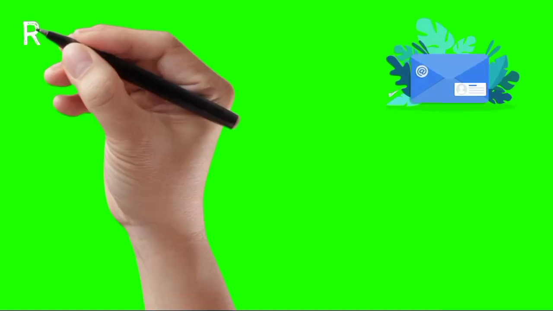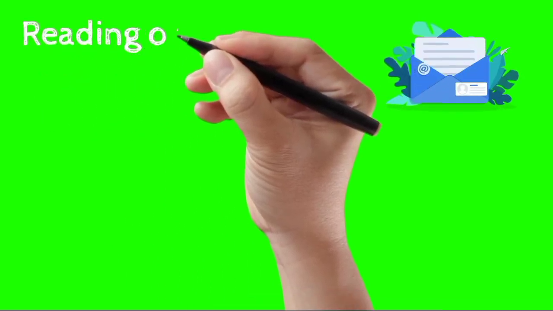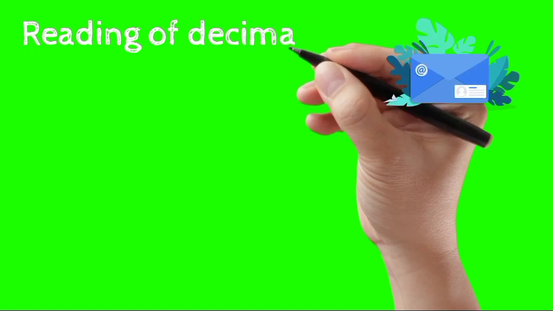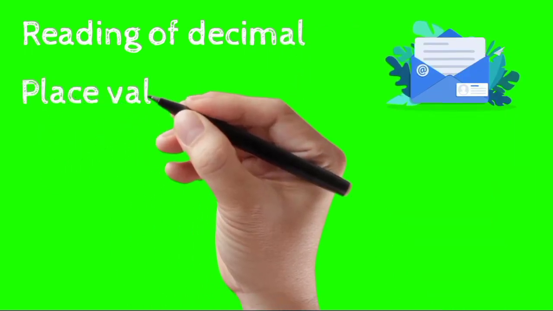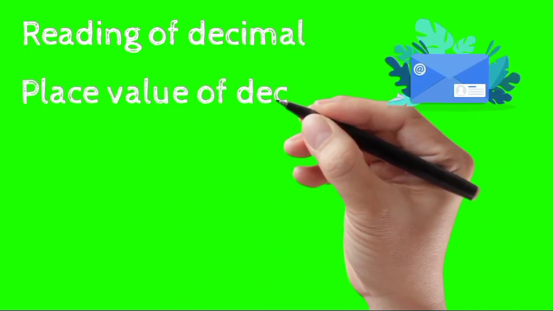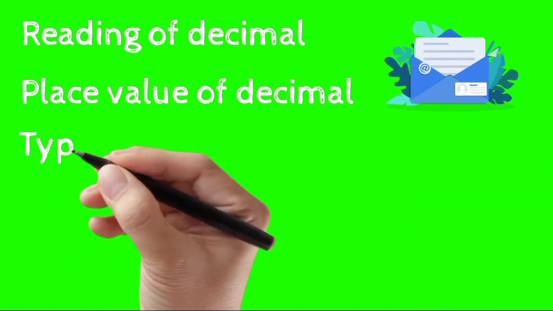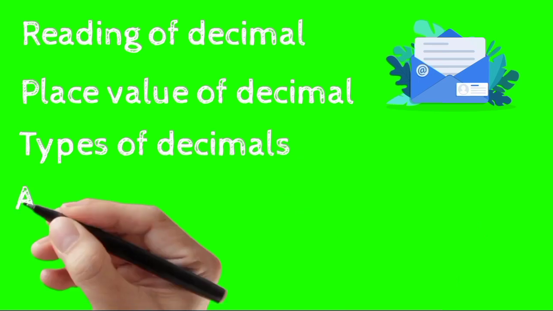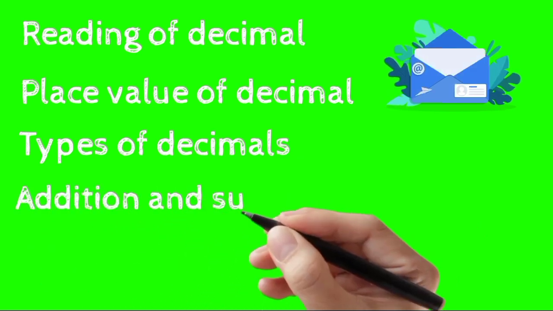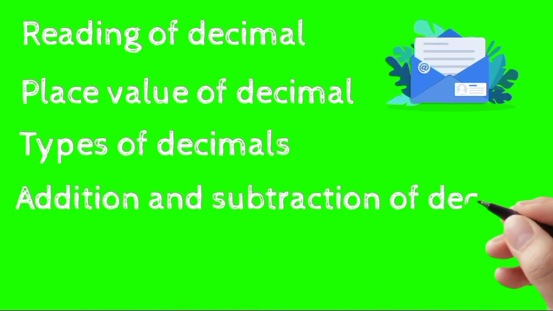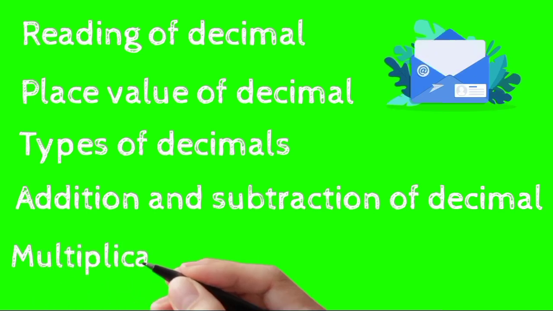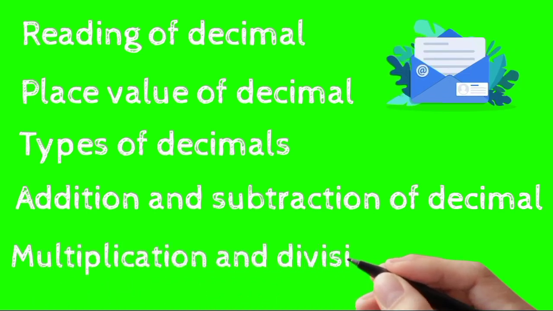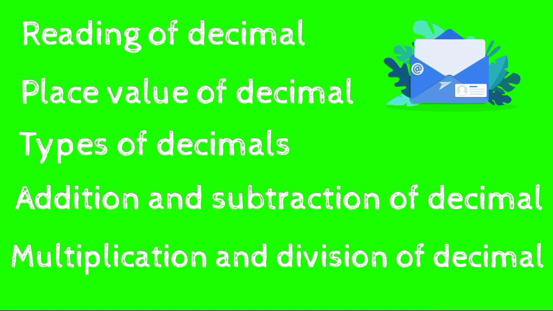What we are going to cover in this video is the reading of the decimal, the place value of the decimal. Each decimal digit has its own value. Further we will discuss types of decimal, and at the end of the video we are going to see the operations on decimal, that is addition, subtraction and multiplication. So let's see the reading of the decimal.